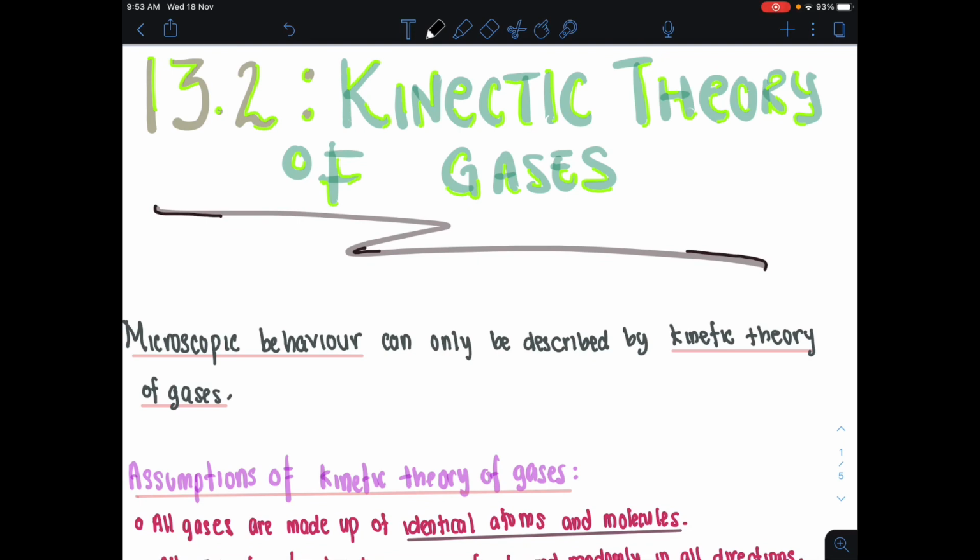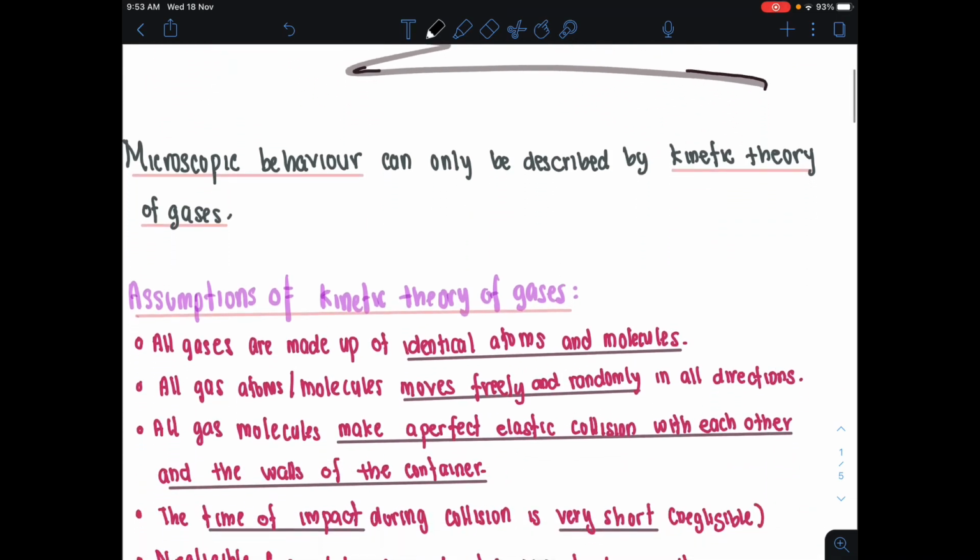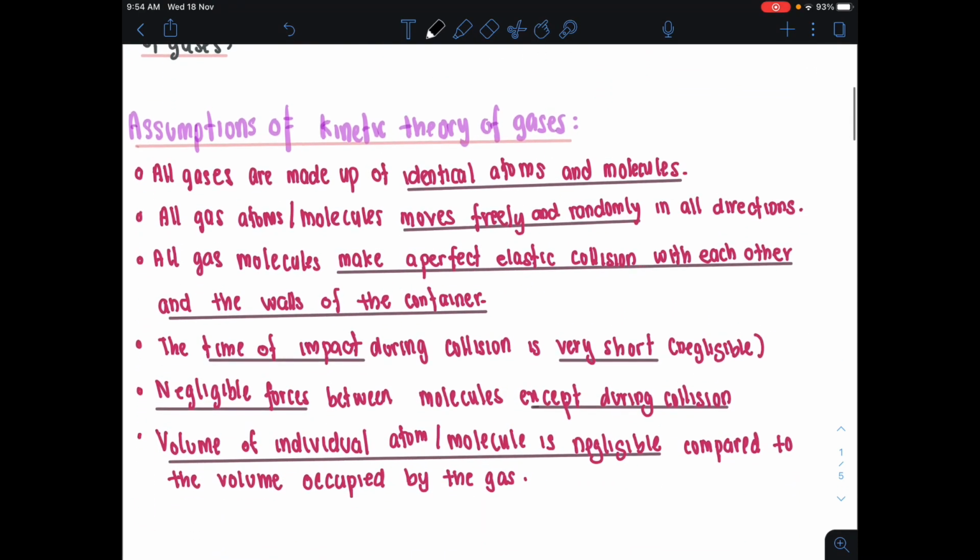So subtopic ni memang title dia adalah Kinetic Theory of Gases, di mana we are going to discuss about microscopic behavior. Okay, kalau kita cakap pasal microscopic behavior of an ideal gas, kita boleh describe dia menggunakan pressure, volume ataupun temperature. However, bila kita cakap pasal microscopic behavior, this microscopic behavior can only be described by kinetic theory of gases. Maksudnya we are talking about benda-benda yang micro dekat sini. Alright. However, there are few assumption of kinetic theory of gases yang kamu kena tahu.